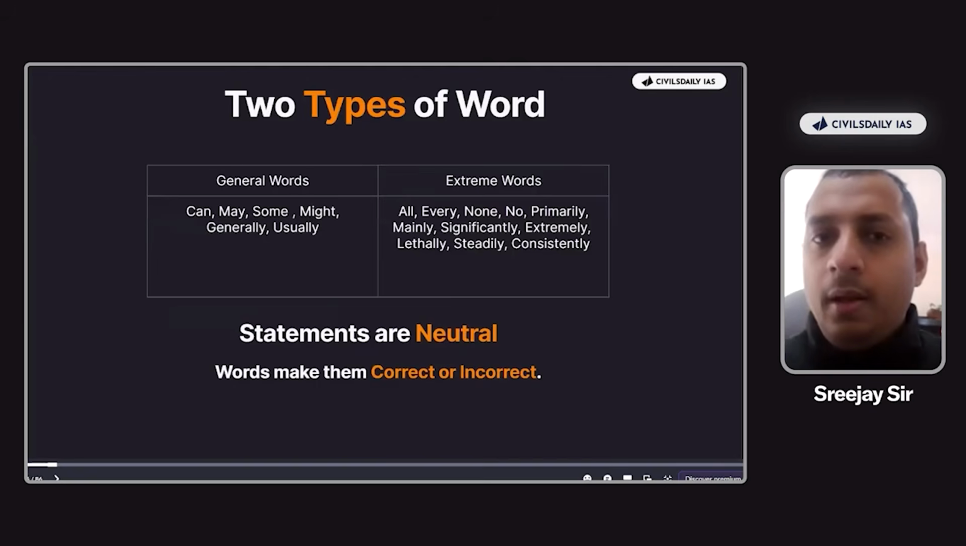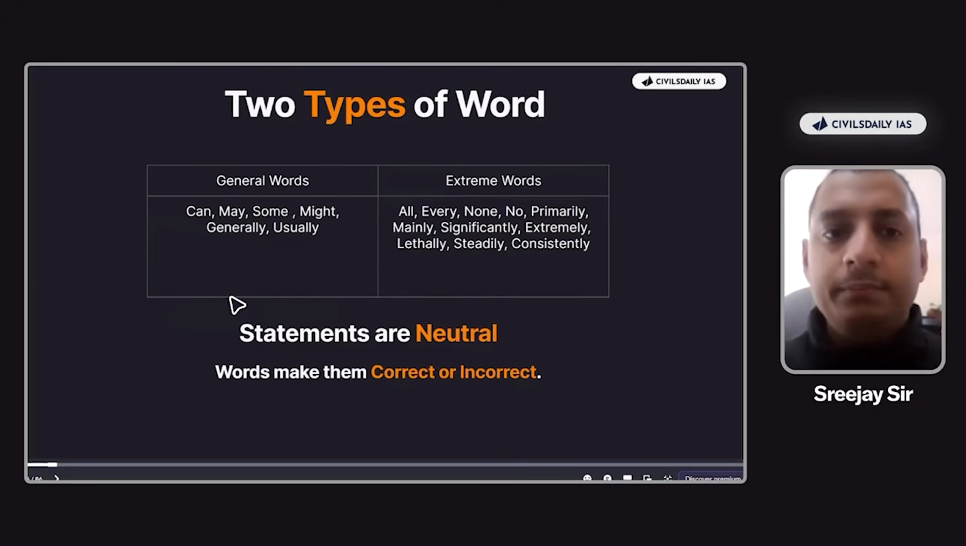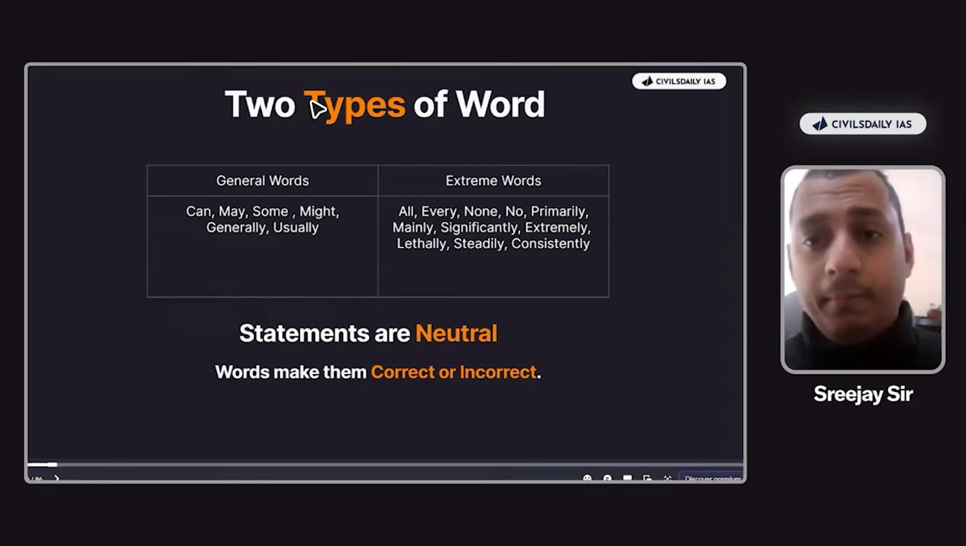Okay. Now, there are basically two types of words. As all of you know, the first one is what we call the general words, and I'll be using this term, the general words. And what are the general words? As all of you know, it is can, may, some, generally, usually, and all these different things, right? And the extreme words would be all, every, no, primarily, mainly, significantly, lethally, steadily, consistently.